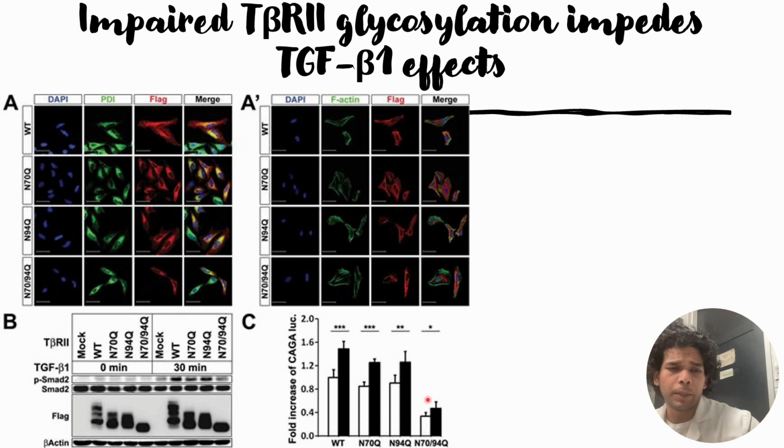However, for the double mutant, although the results are statistically significant with and without TGF-β, their values are significantly lower compared to the other three cases.